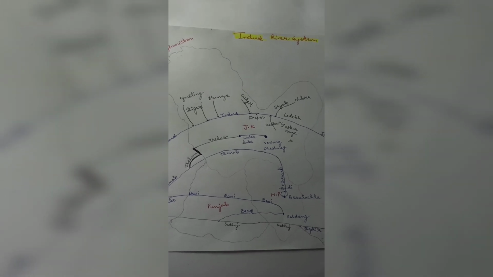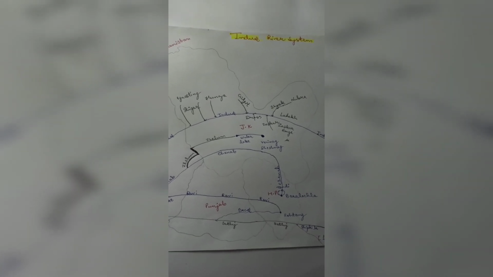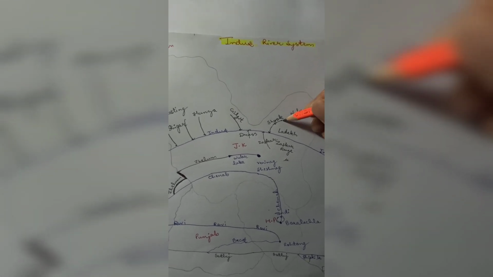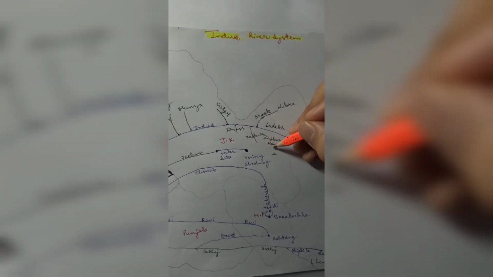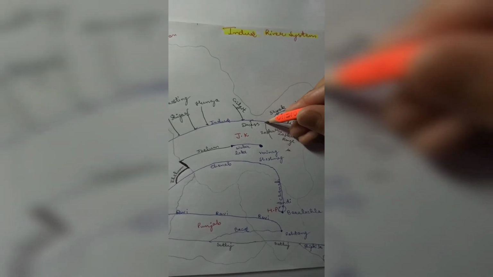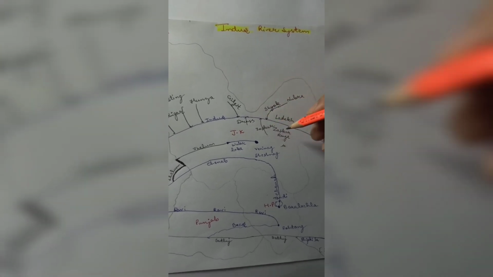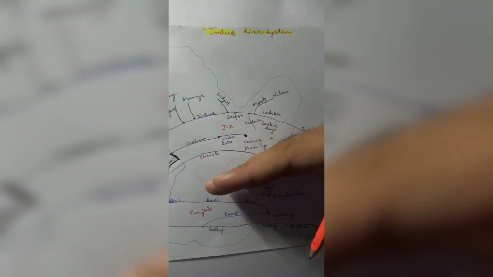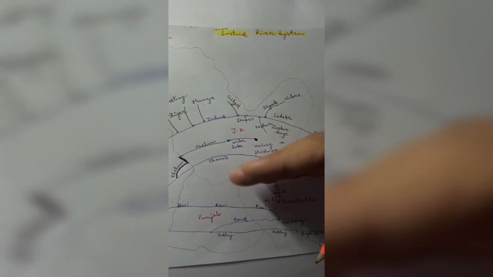So before moving further, let's talk about some small tributaries of Indus River system. Firstly, from Siachen Glacier originates a river that is Nubra River, and this is the tributary of Shok River, which is also a tributary of Indus River system. From Zaskar range, there is also a tributary, that is Zaskar tributary, which is actually a left hand side tributary, and Shok River is a right hand side tributary.